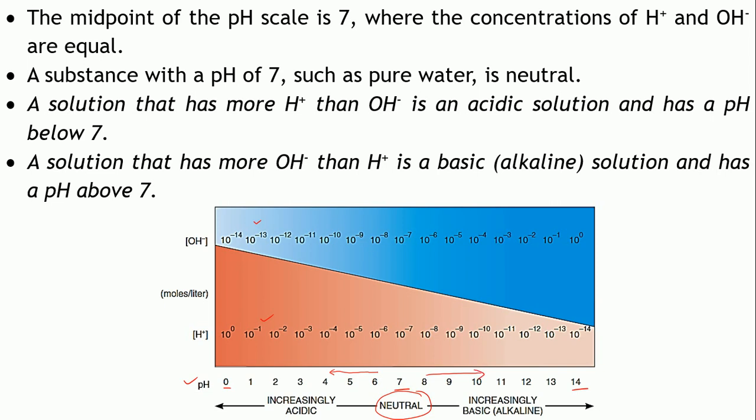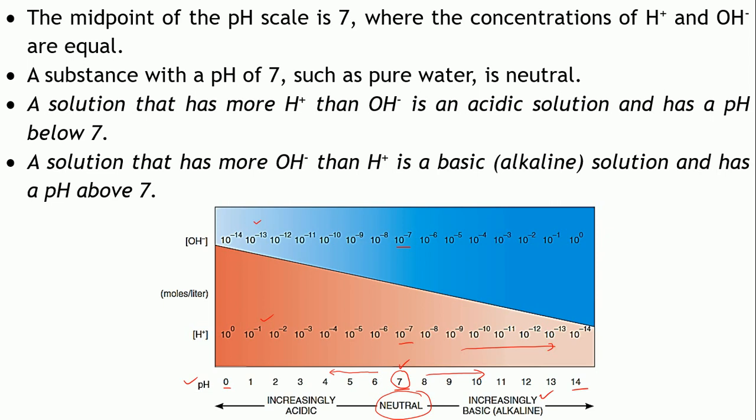The concentration of the H plus ions is going on decreasing as you move on this side. So, the solution is alkaline in nature. Now, why is this pH 7 called neutral? That is because the hydroxide ion concentration and the H plus ion concentration are both equal at this particular point, right? So, pH 7 is called a neutral pH.